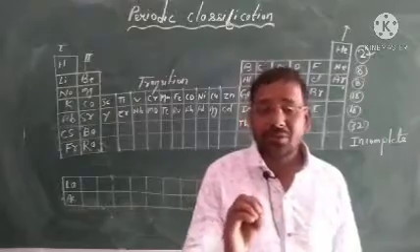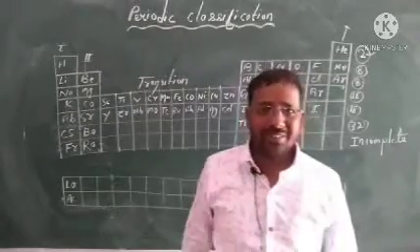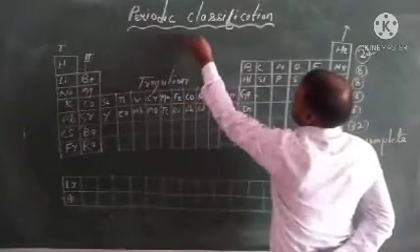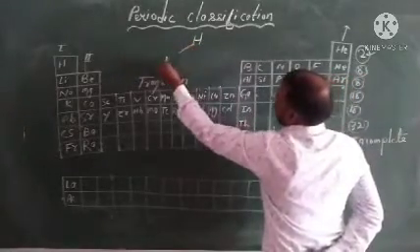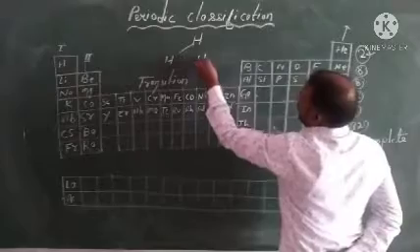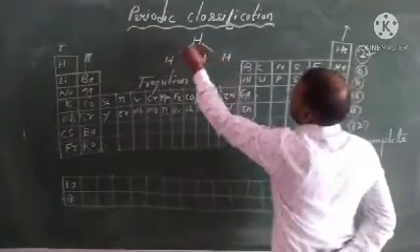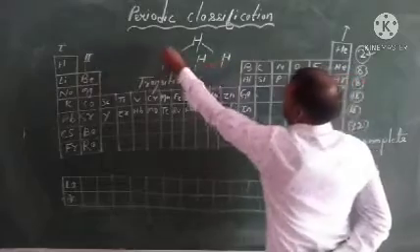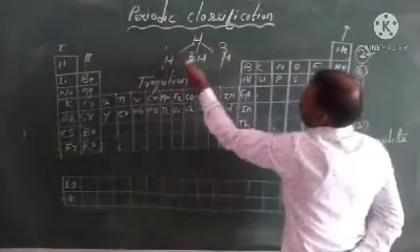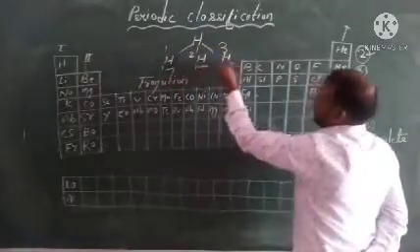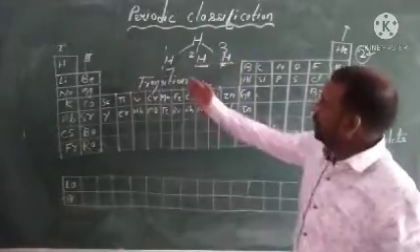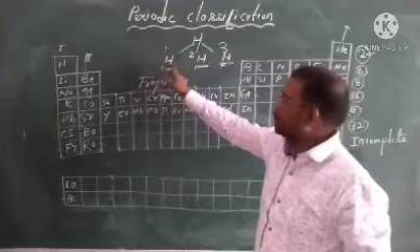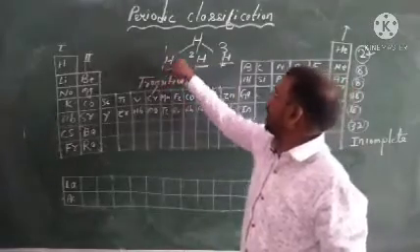But what about the isotopes? Suppose I talk about isotopes. Hydrogen has 3 isotopes: protium, deuterium and tritium, with the same atomic number but different mass, 1, 2, 3. These elements are isotopes, they have the same atomic number but different atomic mass.